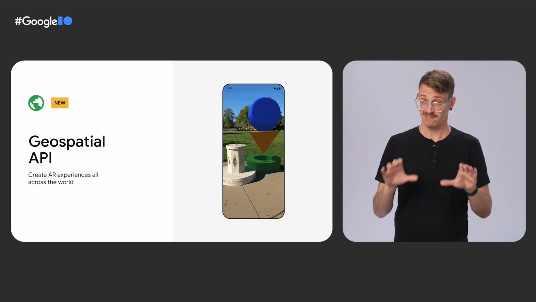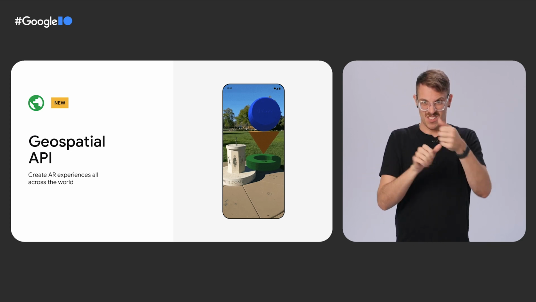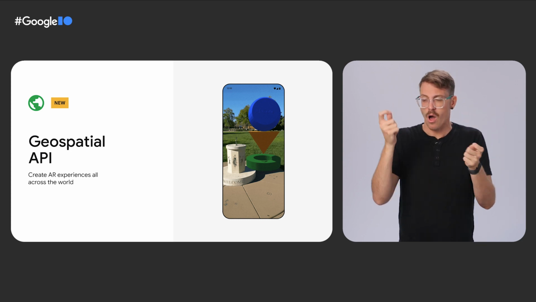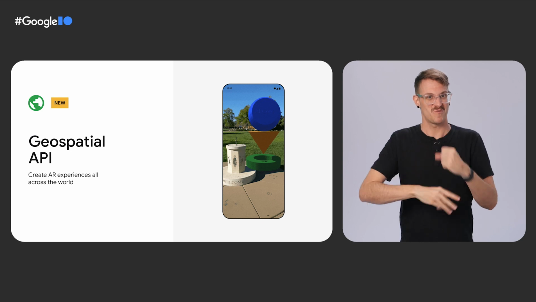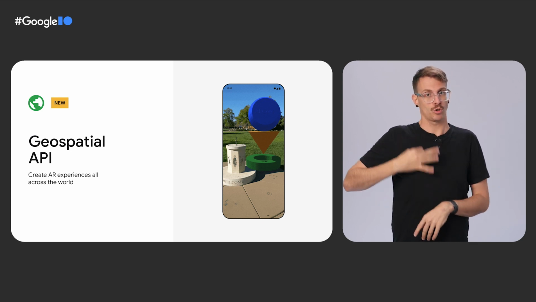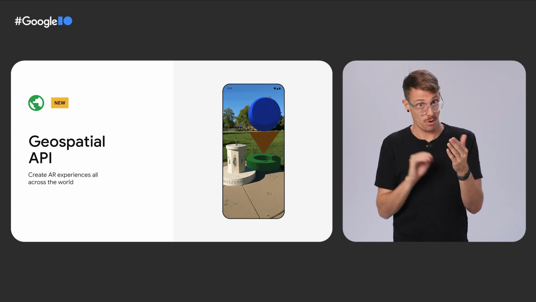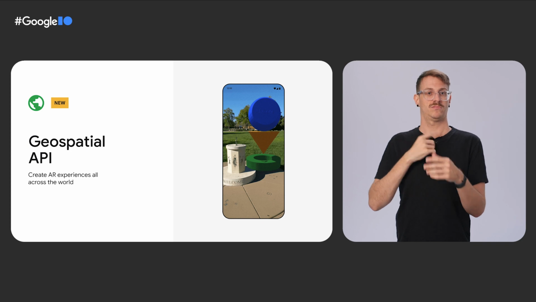This can all be done without having to map out each location, enabling constantly evolving dynamic virtual objects to be added to the real world. This is our next step towards building a helpful and useful AR for everyone. If you want to learn more about the Geospatial API, check out our talk, VPS and ARCore Geospatial API.